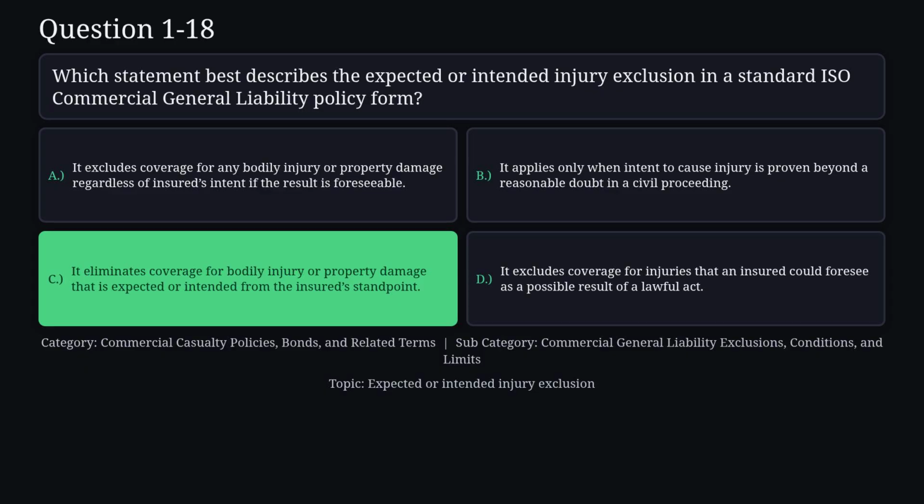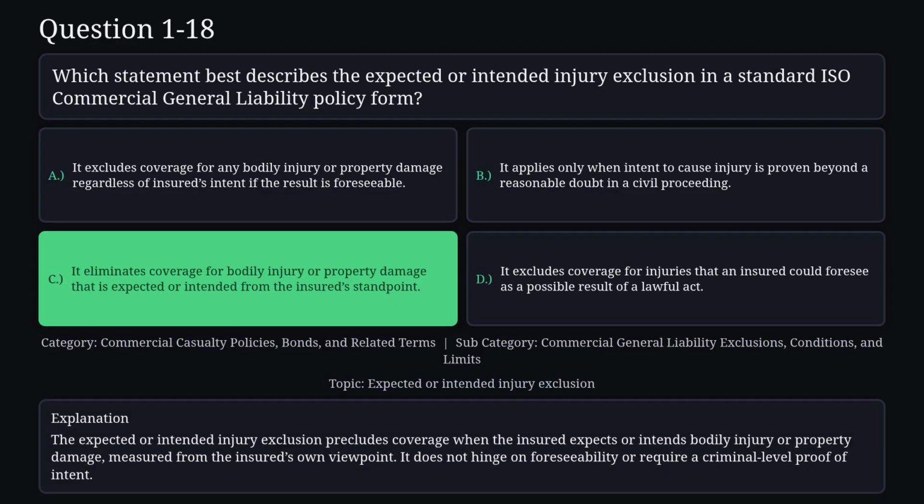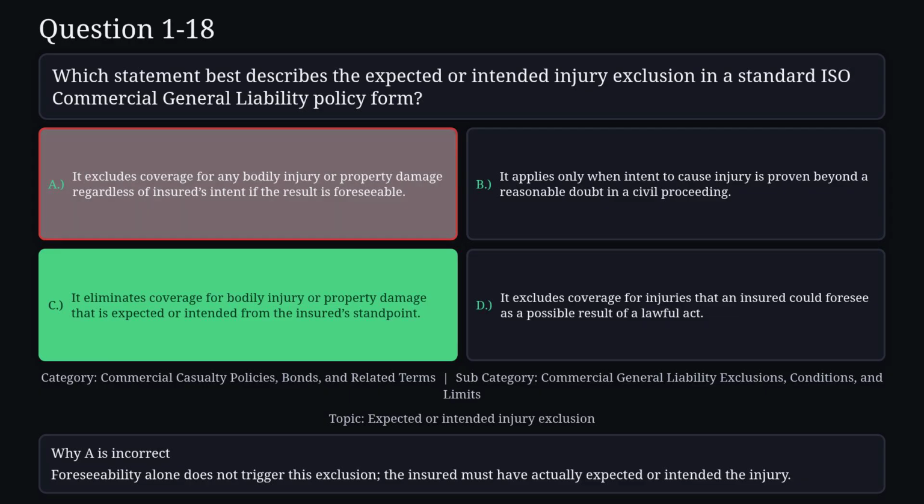The correct answer is C. The expected or intended injury exclusion precludes coverage when the insured expects or intends bodily injury or property damage, measured from the insured's own viewpoint. It does not hinge on foreseeability or require a criminal-level proof of intent. Reason A is not correct. Foreseeability alone does not trigger this exclusion. The insured must have actually expected or intended the injury.